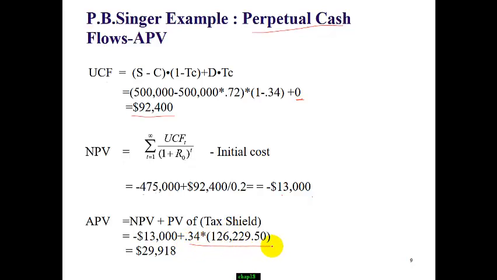Remember, we have Modigliani-Miller Proposition 1 with taxes: the firm value increases by the present value of the tax shield, which is simply the tax rate T sub C times the amount of debt. Tax is 34%, debt is 126,229.5. So this is the present value of the interest tax shield. So the APV is positive 29,918.